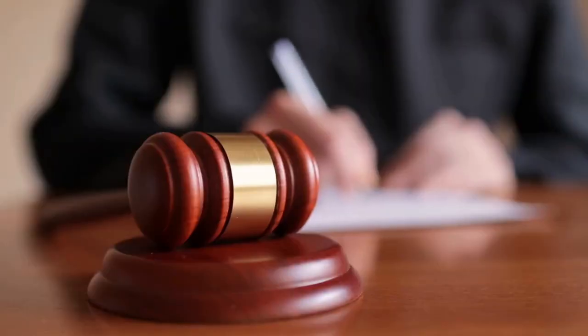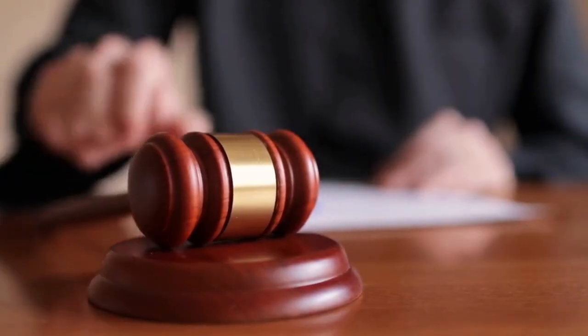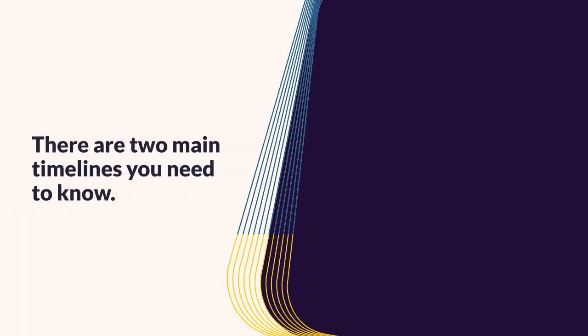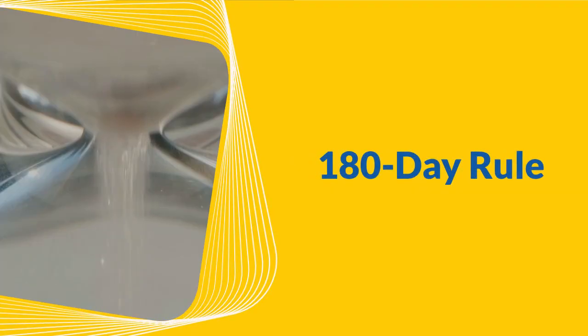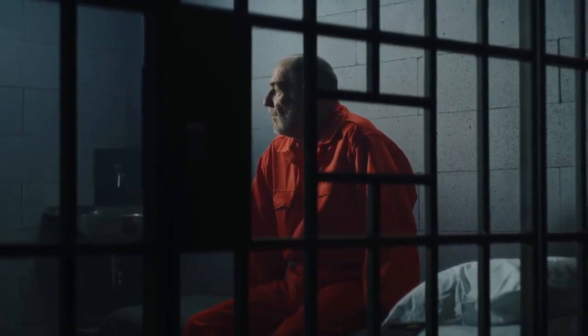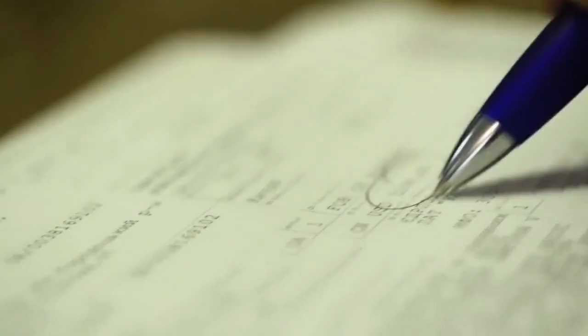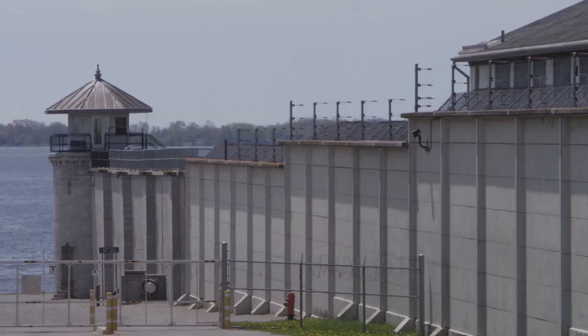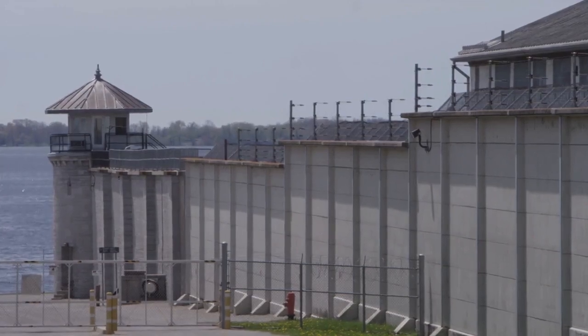The IAD sets strict time limits to ensure an inmate's right to a speedy trial isn't violated. There are two main timelines you need to know. First is the 180-day rule. This clock starts when the inmate, upon learning of the detainer and the untried charges, formally requests a final disposition, which is a legal way of saying they are demanding a speedy trial. Once that request is properly filed and sent by the prison warden to the requesting prosecutor in court, that jurisdiction has 180 days to bring the inmate to trial.